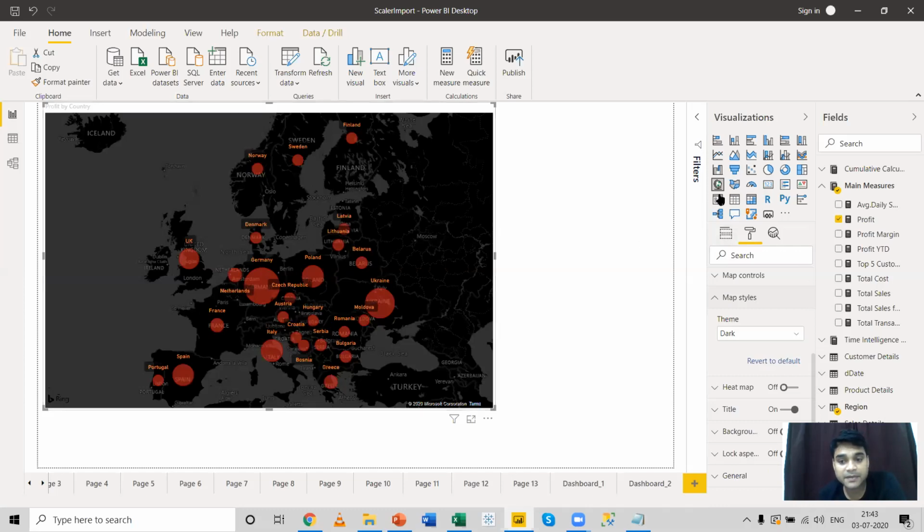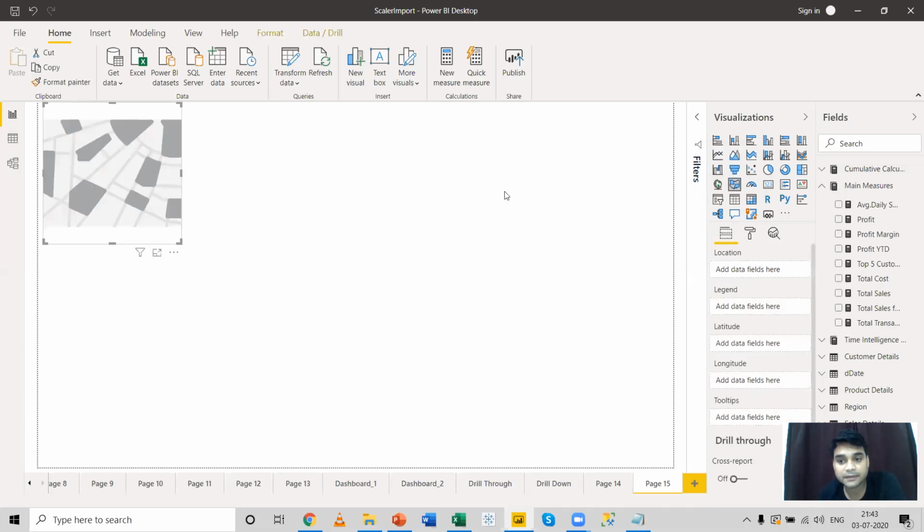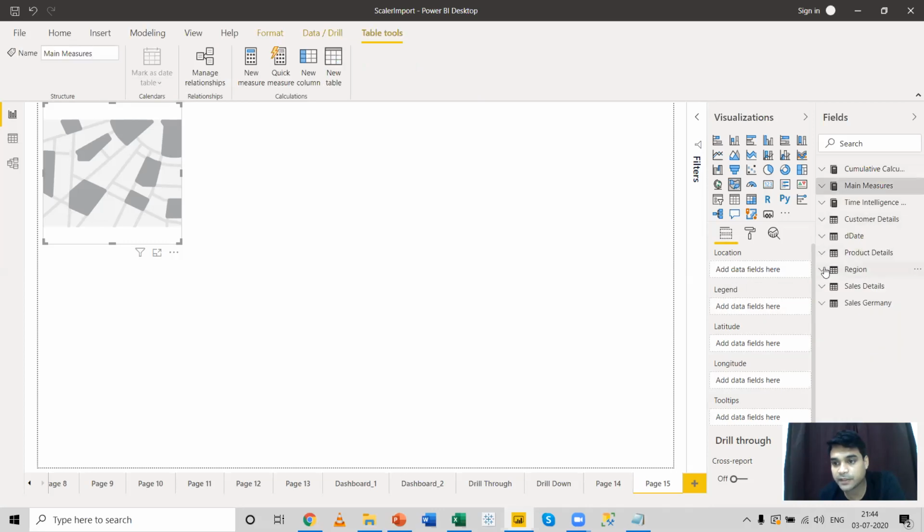The next map is a field map. Let me take one more new page, and this time let me select this field map. And what I can do is bring the same options. So I can bring the profit over the legend this time. Okay, it's not allowing me to bring the profit because I have not updated the region yet.